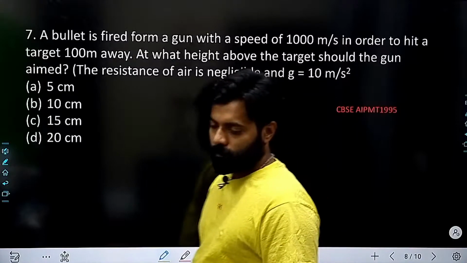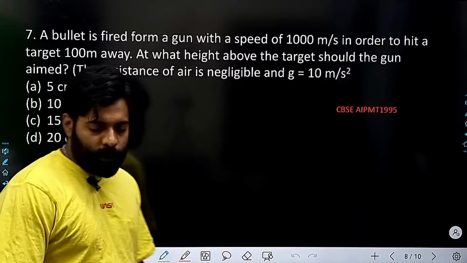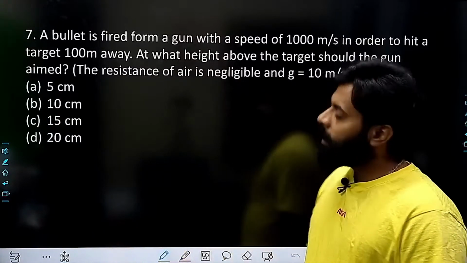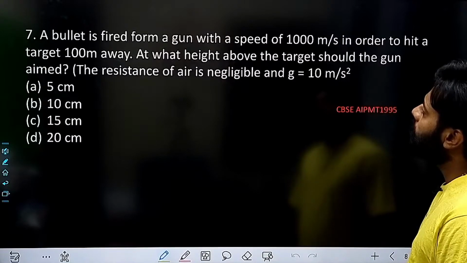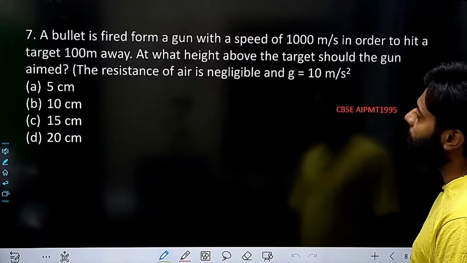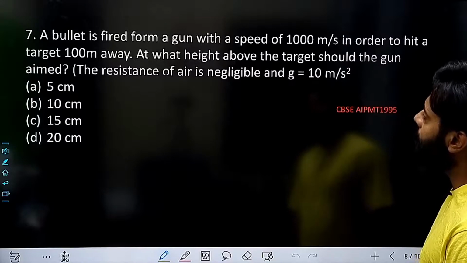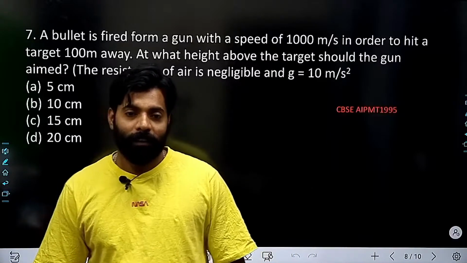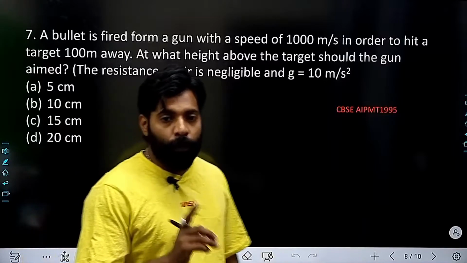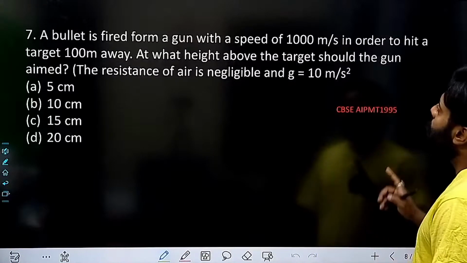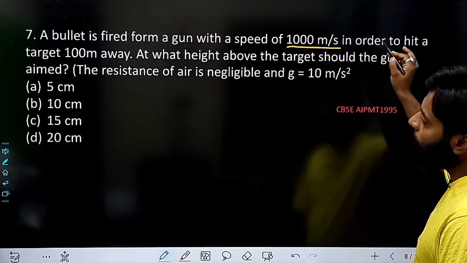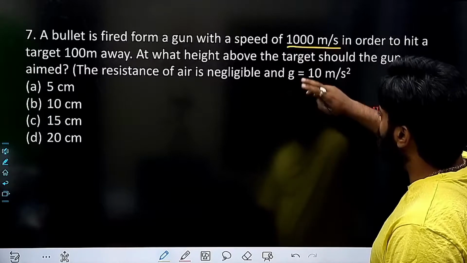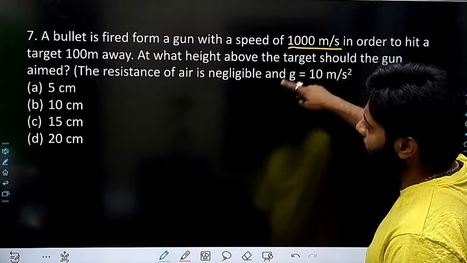Now this question. A bullet is fired from a gun with a speed of 1000 meter per second in order to hit a target 100 meter away. At what height above the target should the gun be aimed? Resistance of air is negligible.